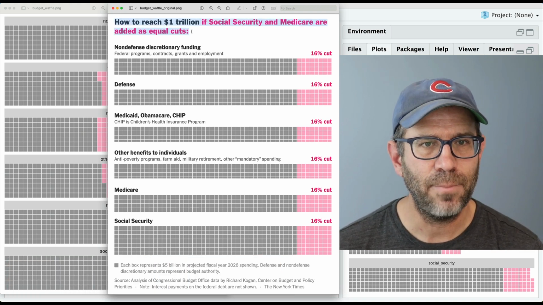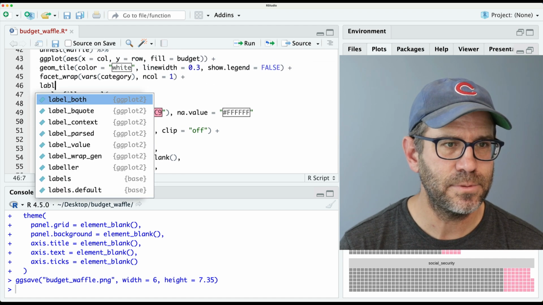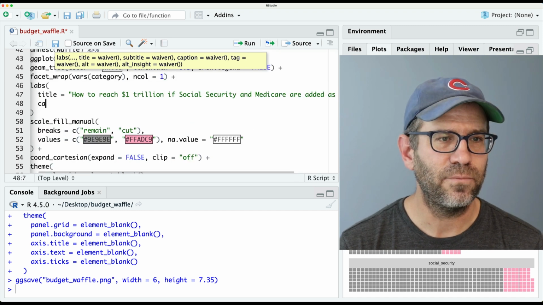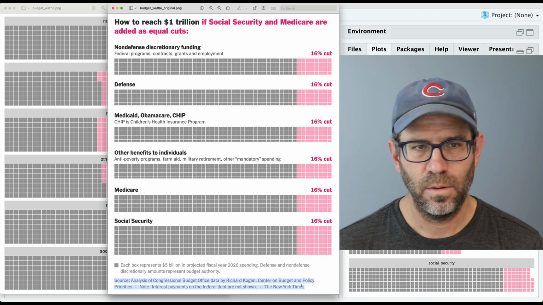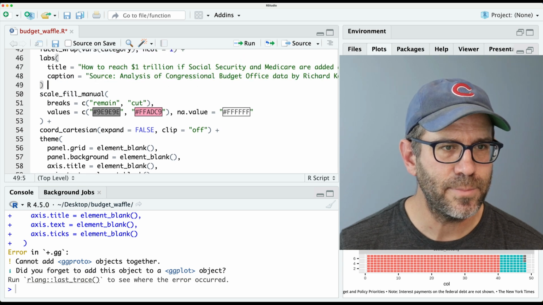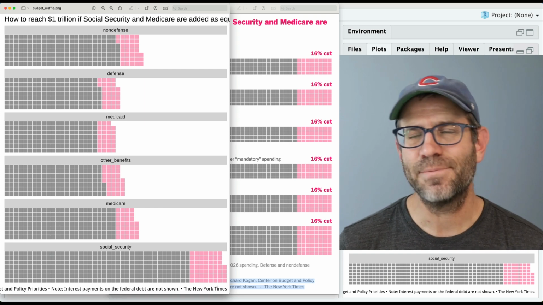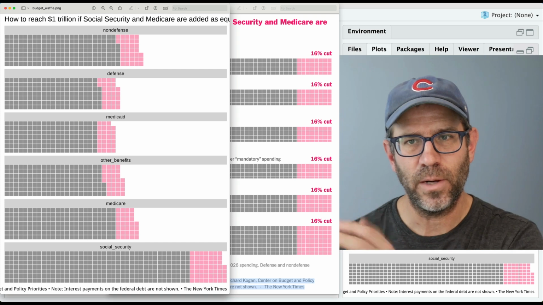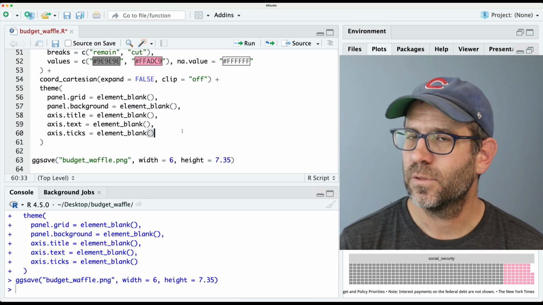So I'm going to go ahead and copy this, and we'll create a labs function in here. We'll do labs, and we'll do title equals that. And then we have caption equals this long thing down here, and paste that in. And I think I forgot a plus sign after my labs function. Yep, sure enough. And so now we see that this is all kind of funny. The caption, of course, is right justified rather than left justified, and the title is running off the right side of the screen.